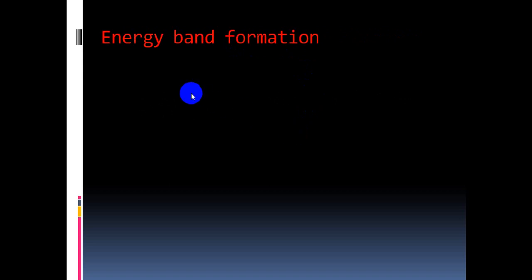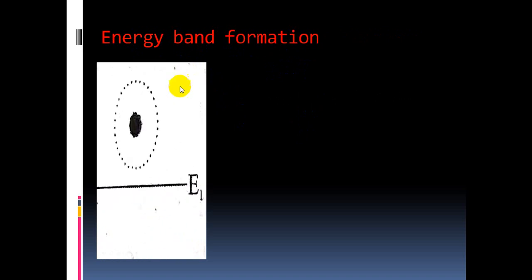Next, come to energy band formation. How are the energy bands formed in solids? What is meant by a band or energy band in a solid? So this is an atom, a single isolated atom. We are considering only one atom. This is the nucleus and this is the energy level or orbit of the single isolated atom. This orbit is also called energy level, that is E1.